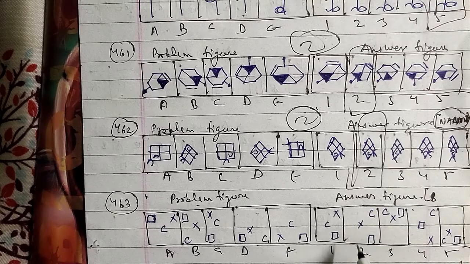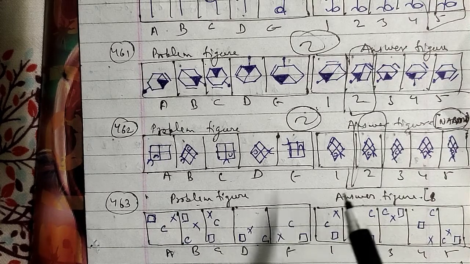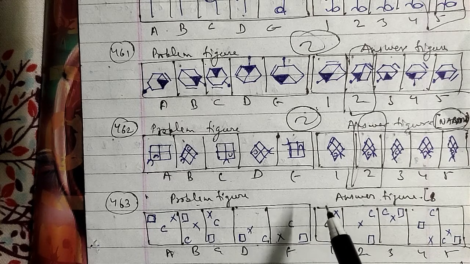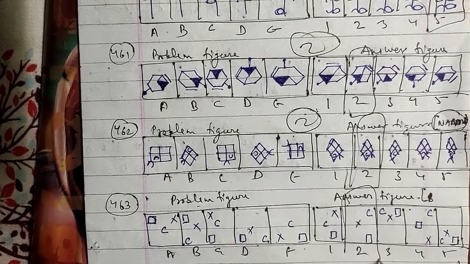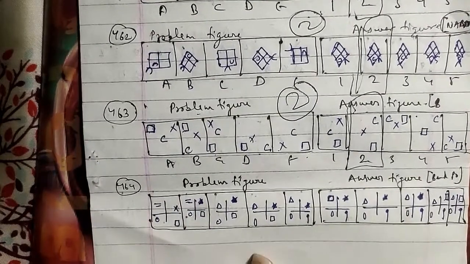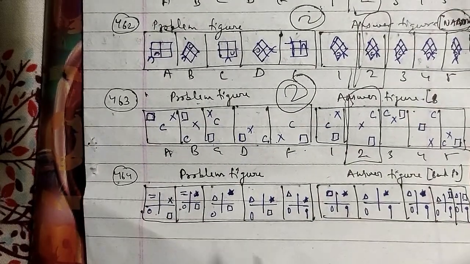So in these rotations, the crosses and the C's move in a set pattern, from the corner to the center, and then to the adjacent corner anti-clockwise and so on. So after the E figure, the second figure will be the right answer for this question here. Let's go ahead with another one, the 464th question of the session.